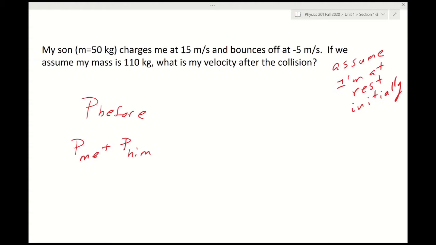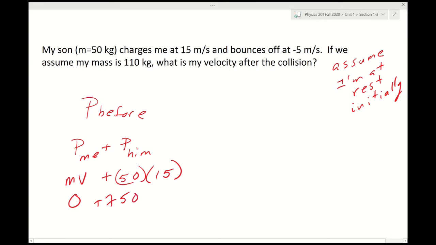His momentum is going to be 50 times 15, which is 750, right? There's 750, I believe. Now the units on momentum are simply mass times velocity, or kilogram meter per second. The after the interaction momentum is still going to be me plus him.